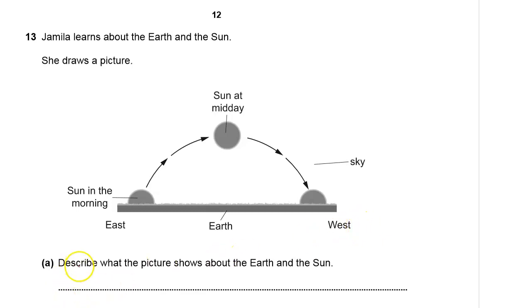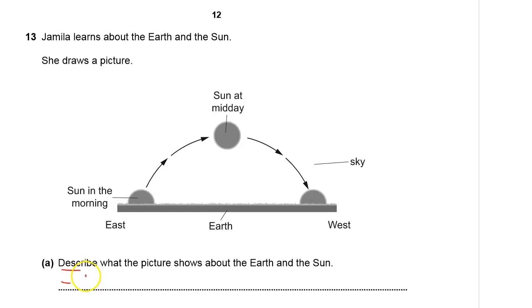We are told to describe what the picture shows about the Earth and the sun. You can see the sun is in different positions at different times: in the morning, the noonday, and in the evening. So we are just told to look at the picture and write what you see in the picture.